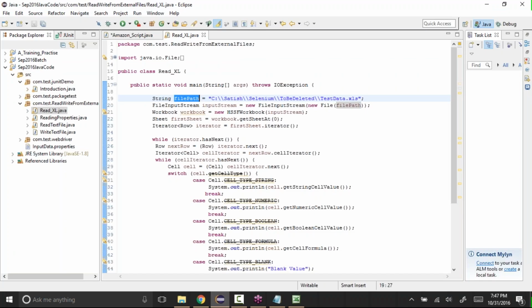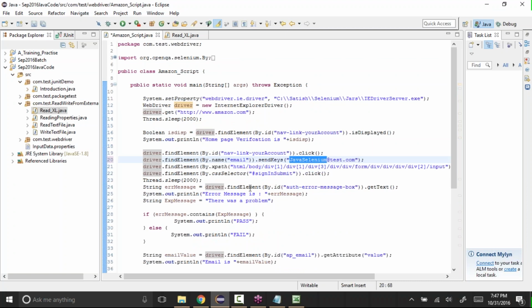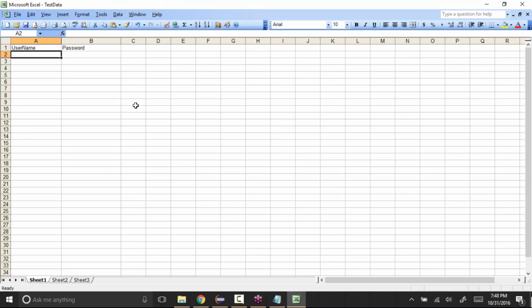What we are doing in this Amazon script is entering a wrong username and wrong password, and checking whether the error message is displayed or not. So I'll give a wrong username, let's say tst something at test.com, password is tester1.